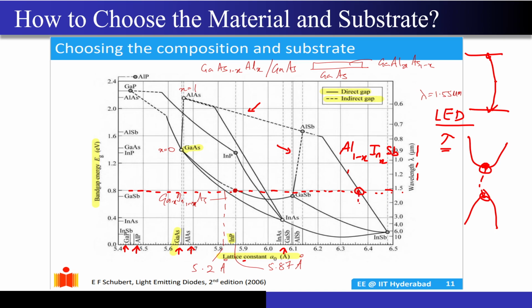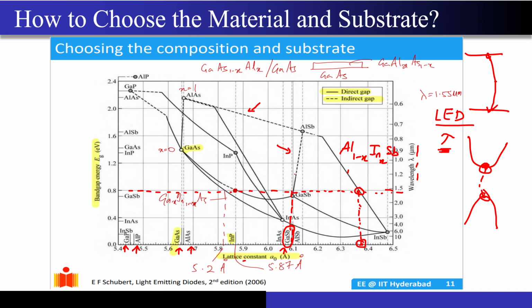Now, if I just take a projection of this point on the x-axis, you can see there is no substrate available to me over here, correct? The problem with this is that the lattice mismatch is going to be very huge between the substrate and the layer that I want to grow to design an LED which will give me light of wavelength 1.5 micrometer. Now I will come to the next point. If I project this particular point downwards, you can see there is a readily available substrate, GaSb, correct?